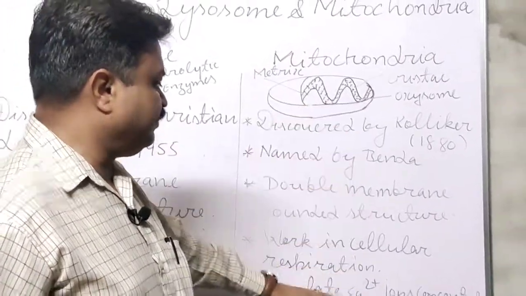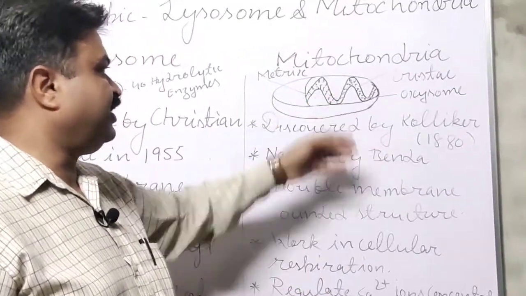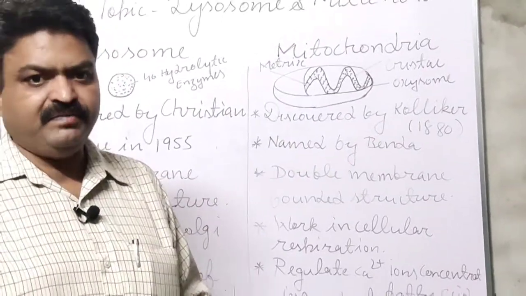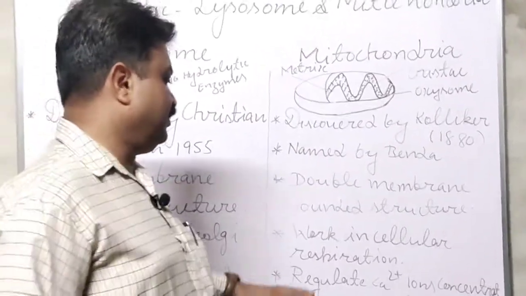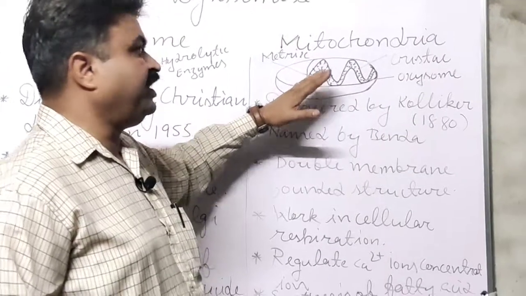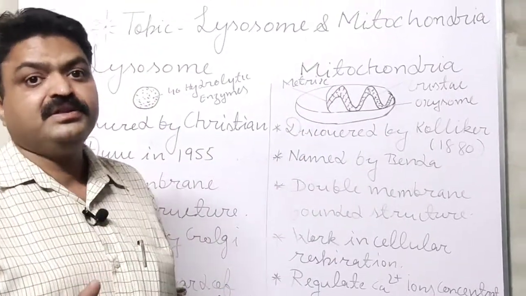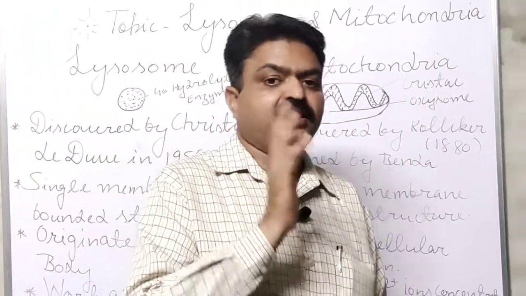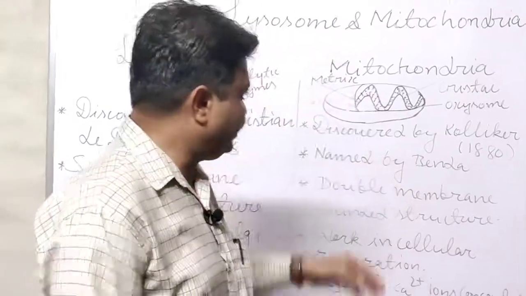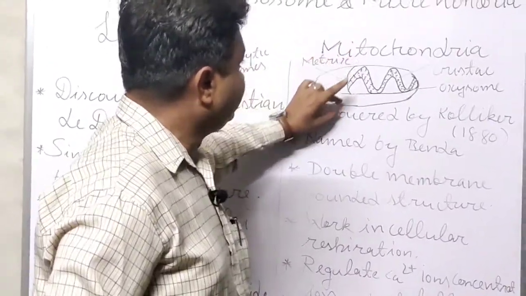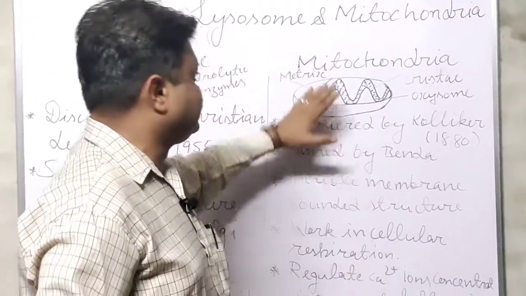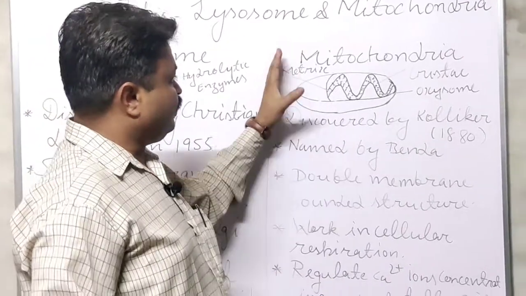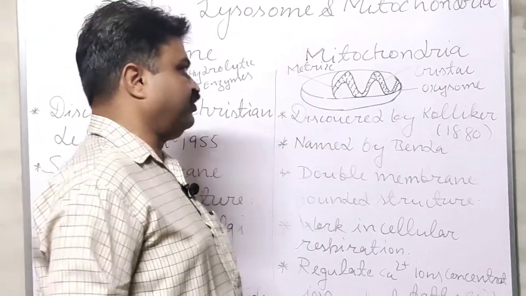Means the calcium ions are supplied by the matrix of the mitochondria. With this, student, it synthesizes the fatty acids from which fat or lipids are formed. Means from the matrix of the mitochondria, fat is synthesized. So this is the function of the mitochondria, student.